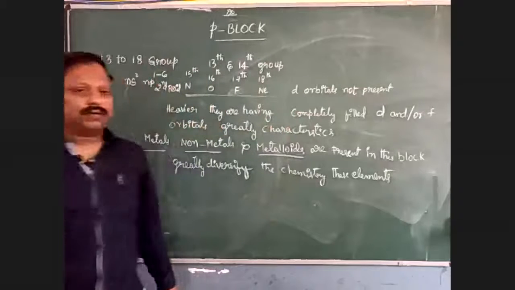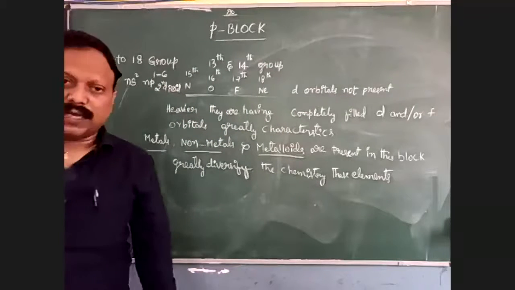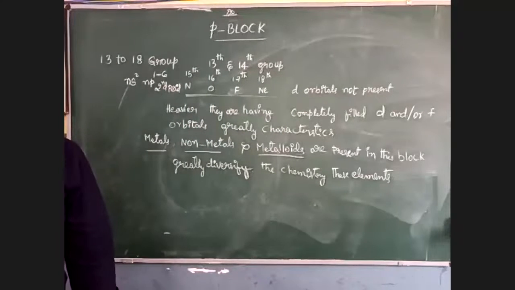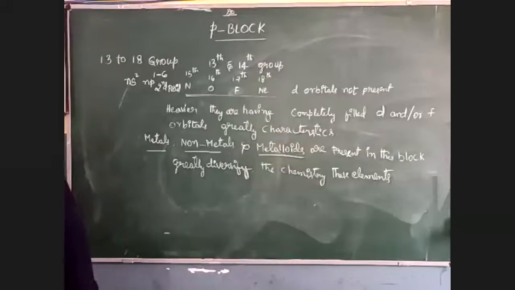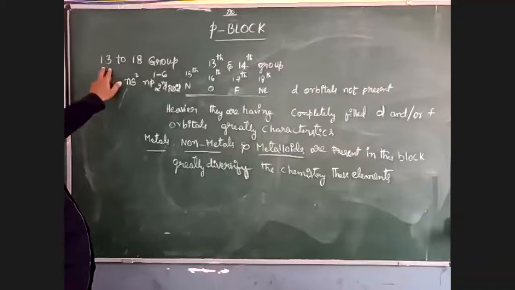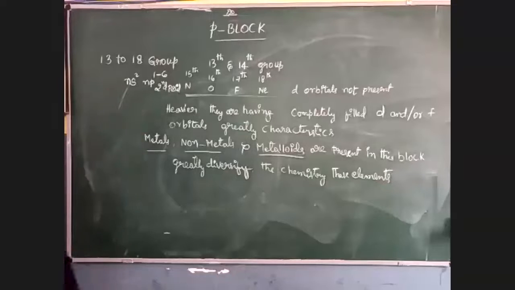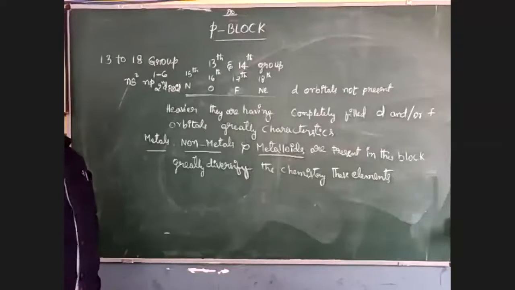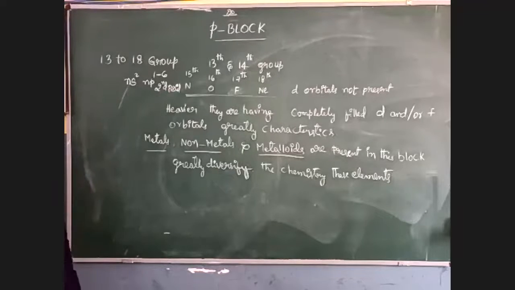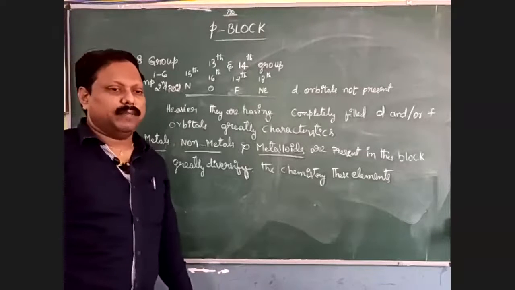So now these points were discussed here once again. In P block, totally 6 groups are present. Those 6 groups are the 13th group, 14th group, 15, 16, 17 and 18. In our first year, we already completed the 13th group and 14th group. So now the general electronic configuration of all these P block elements is